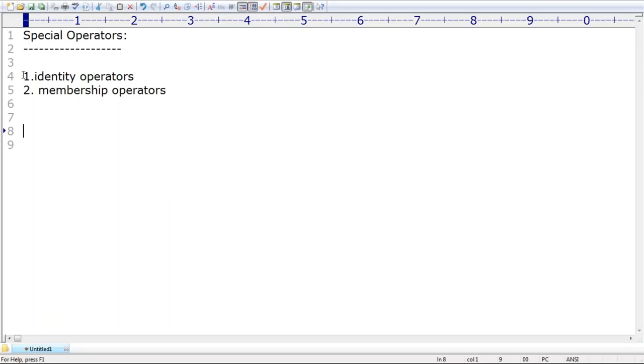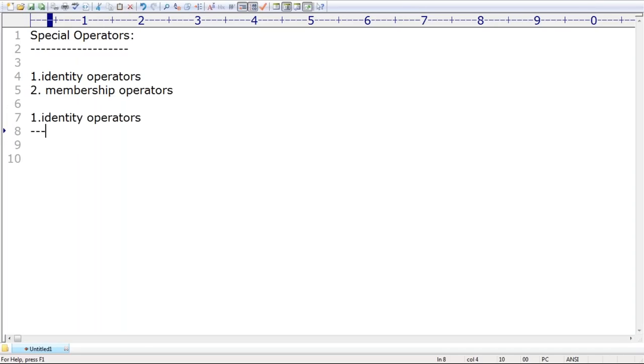What are identity operators? I covered them already. Anyone, can you please tell? There are two identity operators. First one is "is". What is the next one? Yes, can you please tell? "is not". Remember that. First one is "is", second one is "is not".